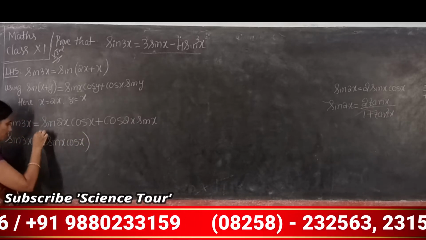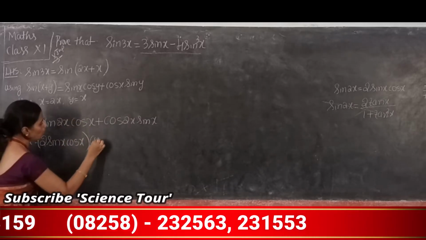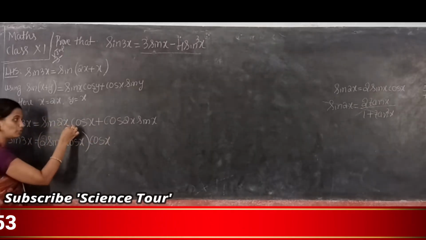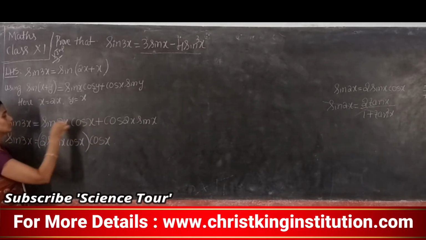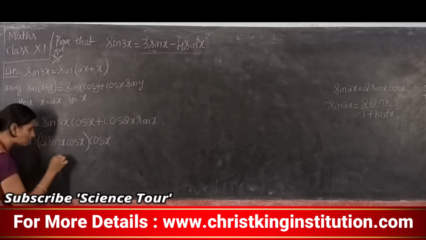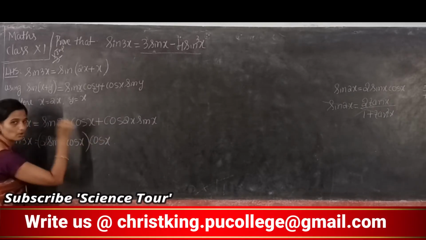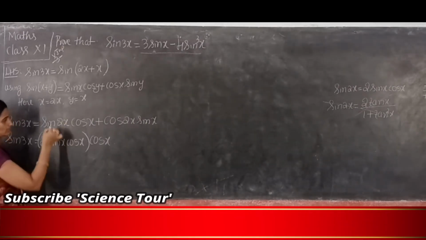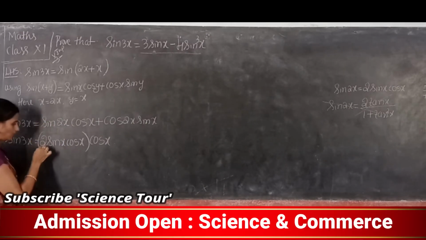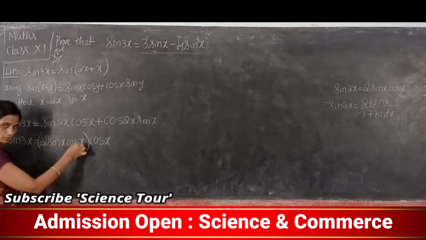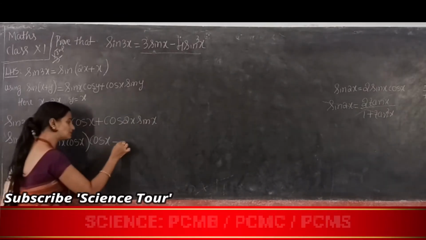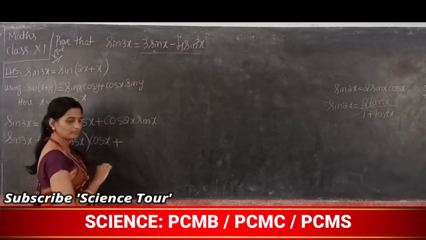So this bracket into cos x. So how to read? Sin 2x into cos x. Sin 2x is this answer into cos x. Clear this? This is substitution. Yes, sin 2x, the formula is 2 sin x into cos x, and this cos x as it is. Very important derivation.